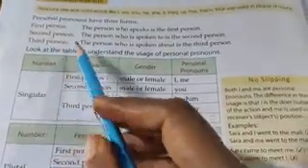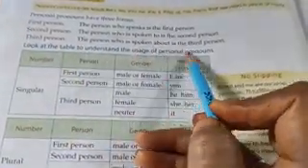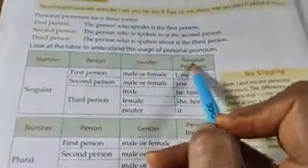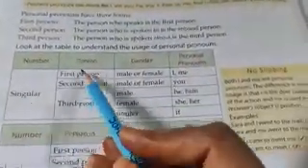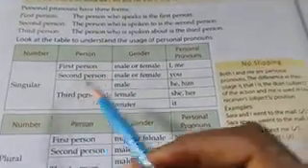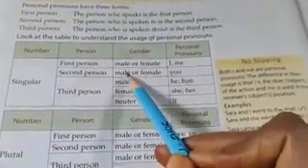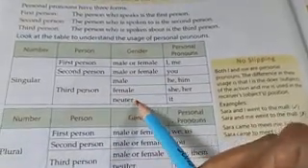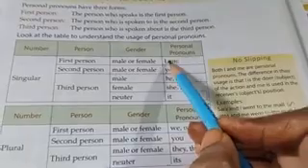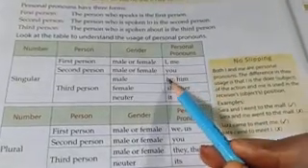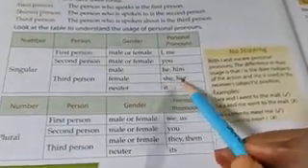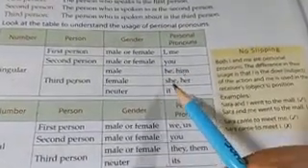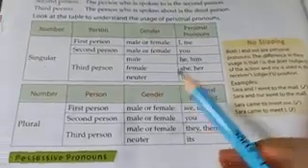Look at the table to understand the uses of personal pronouns. Number, person, gender, personal pronoun. Singular: first person, second person, third person. First person, male or female. Second person, male or female. Third person, male, female, neuter. Personal pronouns: I, me, you, he, she, him, her. Instead of she, you can write her also. Instead of he, you can write him also. And neuter means it.